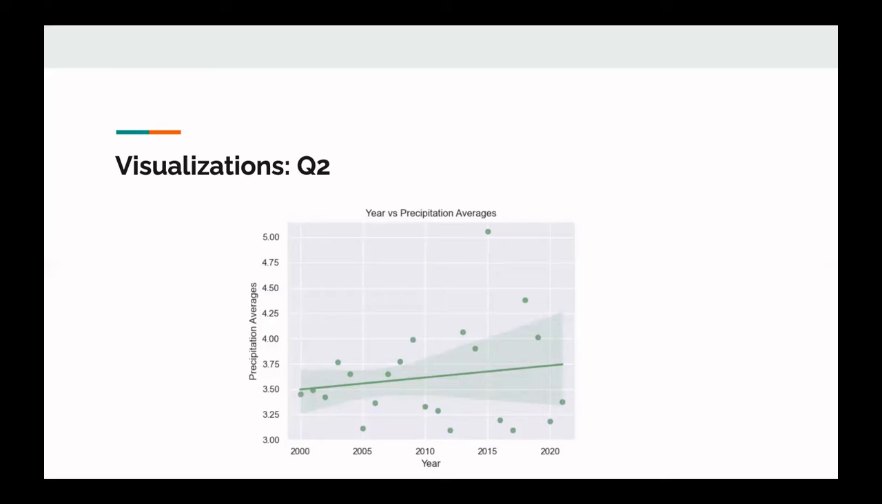Then for question 2, we have a graph showing the average precipitation rates from 2000 to 2021, where we saw a slight positive relationship between the increase in years and increase in precipitation rates. Usually, an indication of climate change is heavier rainfall, and even though the scatter plot isn't a clear indicator of this, we believe it's a result of using such a small time frame.